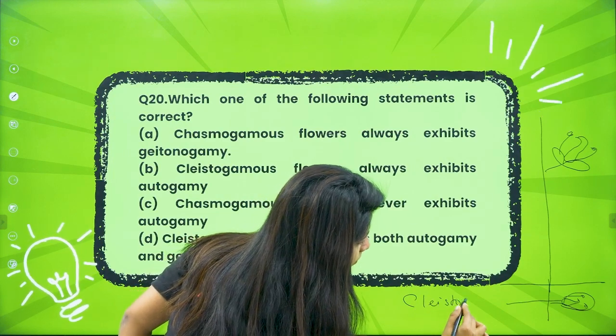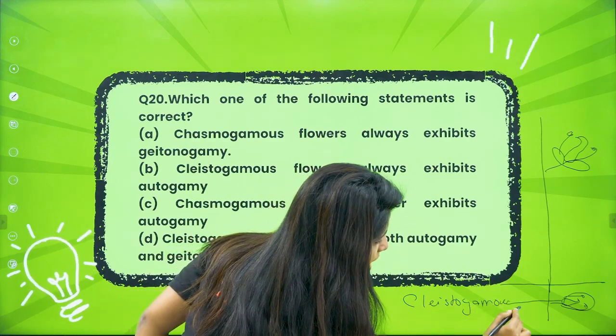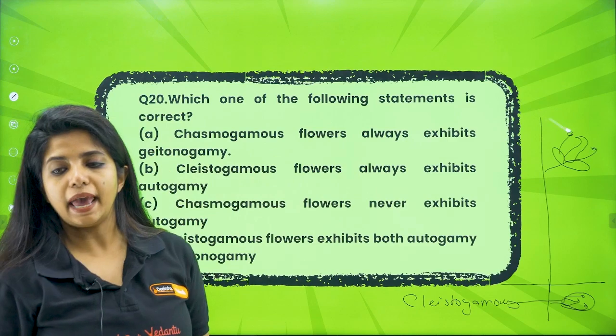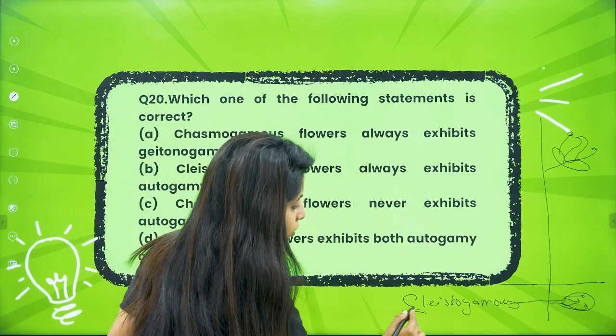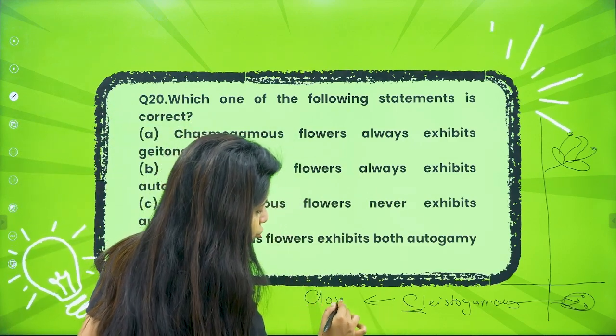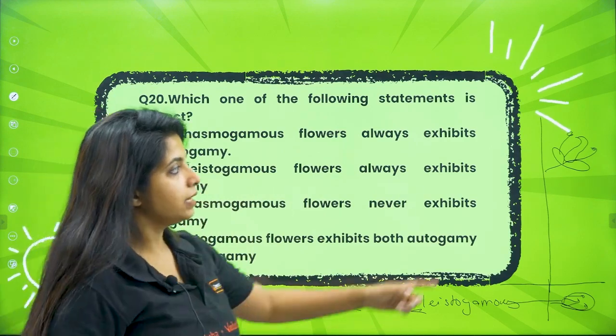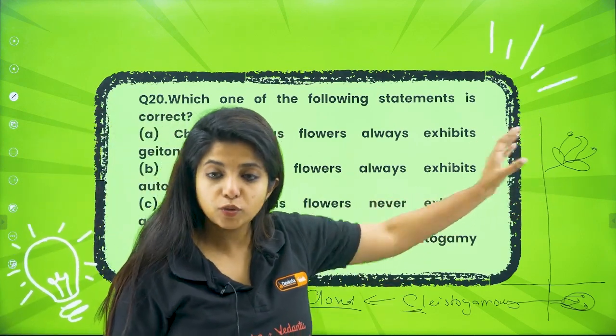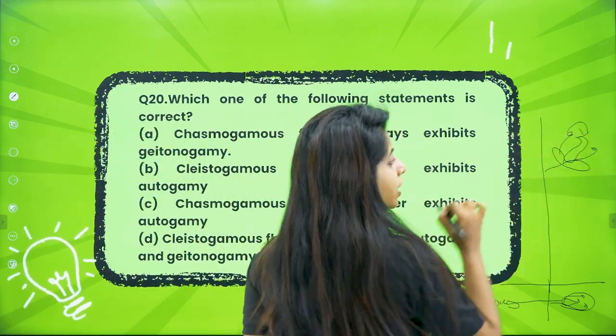You call them cleistogamous. Cleistogamous. So Cl is there. Cl stands for closed also. Always remember, Cleisto are the closed ones. Okay, and here they are open ones. So in chasmogamous flowers, my dear children, from here to here pollination can happen.